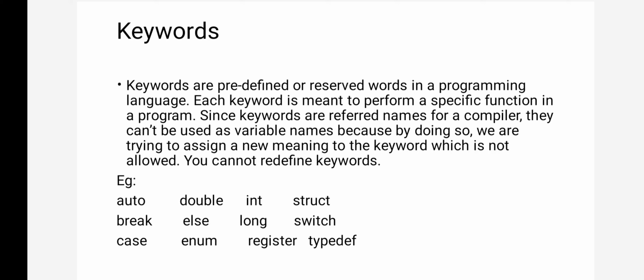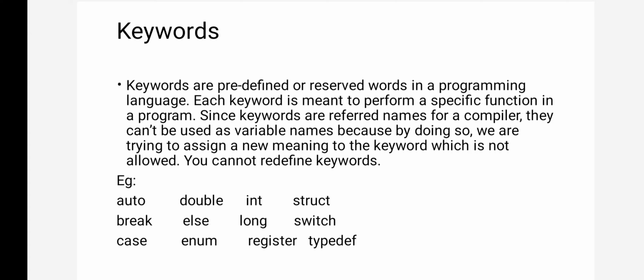Keywords are already defined words, predefined words, built-in words. You cannot use those words as the name of a variable. Here I have given a few example keywords. Auto is used if you want to create automatic variables, storage classes.